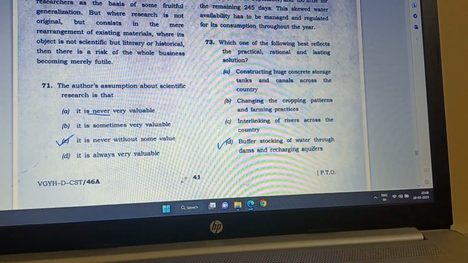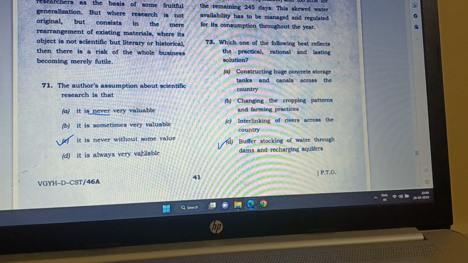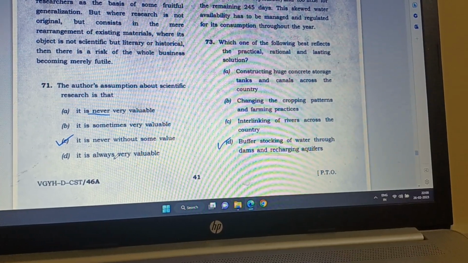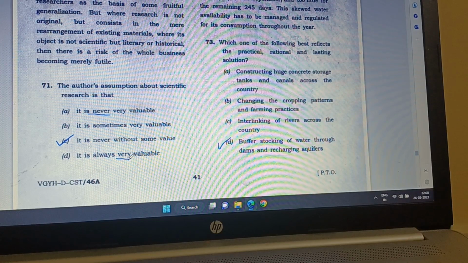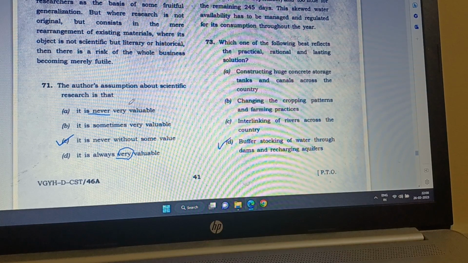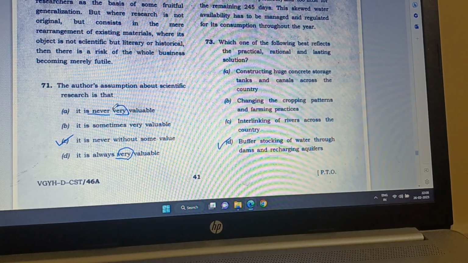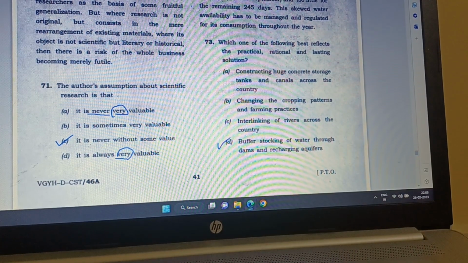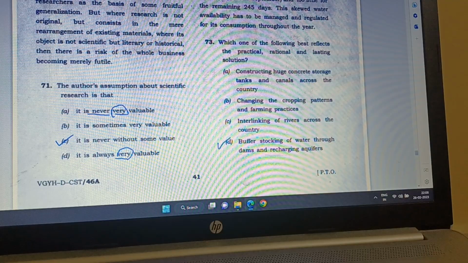What would be? It is always very valuable. No, it is not always very valuable. It says that, it doesn't say very valuable, it says some value. So this very word is actually making this choice wrong. So A is the correct choice for 71.